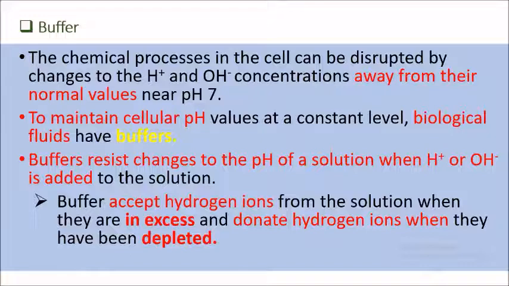So now we're going to look into buffers. A buffer refers to a solution that can accept hydrogen ions from the solution if the hydrogen ion is in excess, and can donate hydrogen ions to the solution when the hydrogen ion is depleted. So the function of a buffer is to maintain the cellular pH at a constant level.